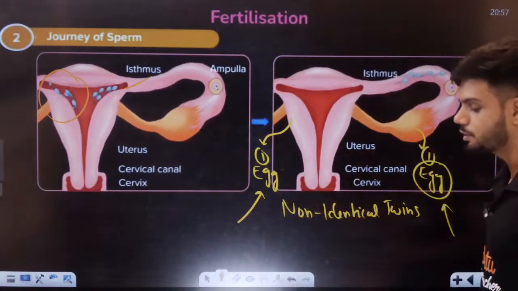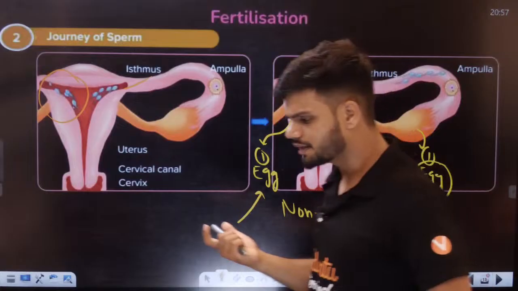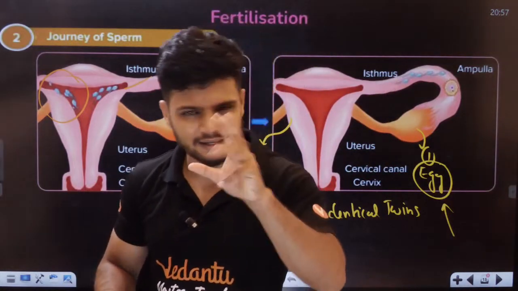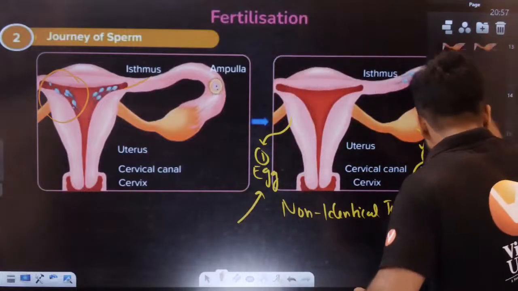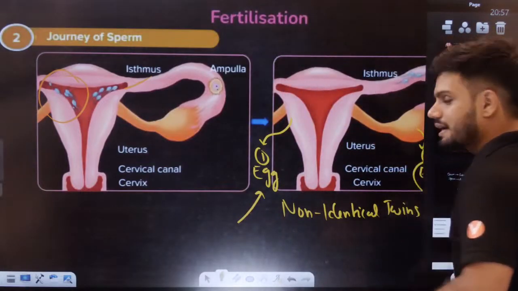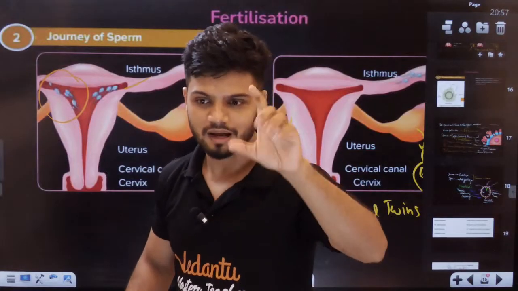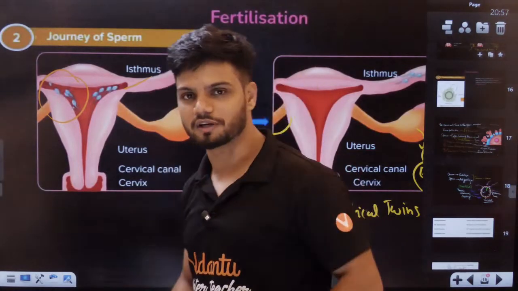So these are non-identical twins. Then, sir, how do we get identical twins? Understand, students. If you want to understand identical twins, give me 5 more minutes because I have to teach you one more concept for that. Then I'll tell you that answer.